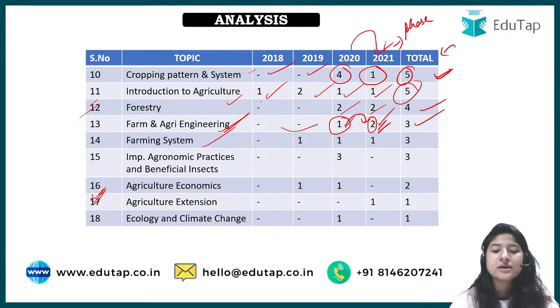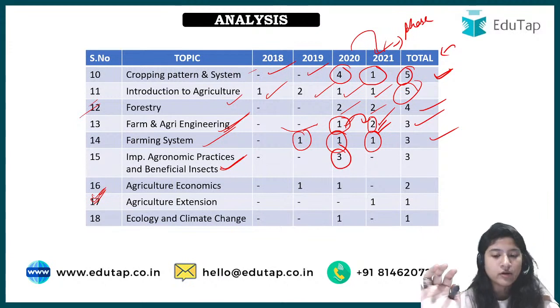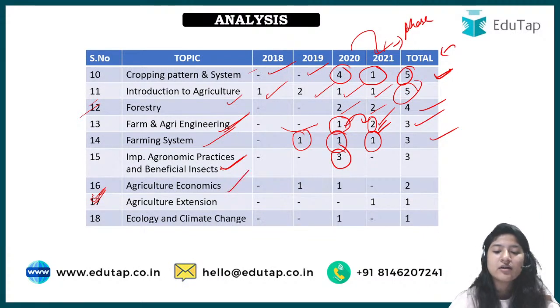Then farming system, one question every year since 2019. Then comes important agronomic practices and beneficial crops. Since then, it has been asked only once, in 2020. Do study it, but do not keep it in your priority. Next comes agriculture economics. Do study it, but do not keep it in your priority list.